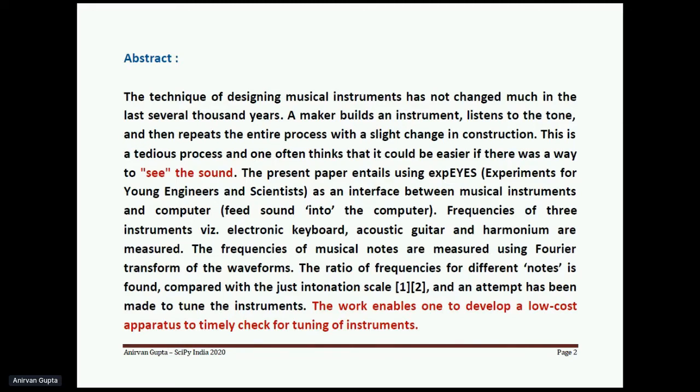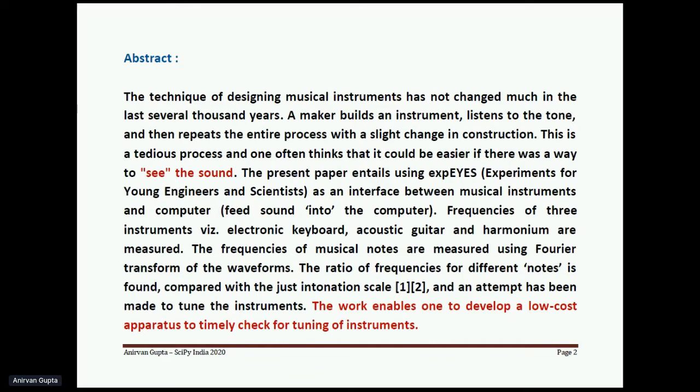In this particular project, we have used three musical instruments: the electronic keyboard, an acoustic guitar, and a harmonium. We have measured the frequencies of these instruments by using XSpice. The frequencies of these musical notes are further measured by using the Fourier transform.